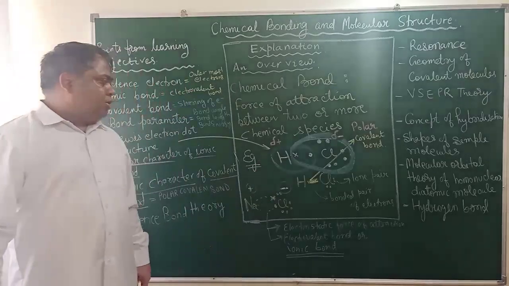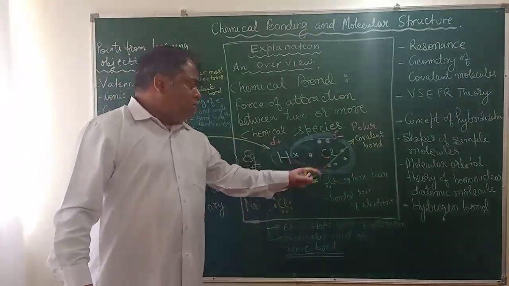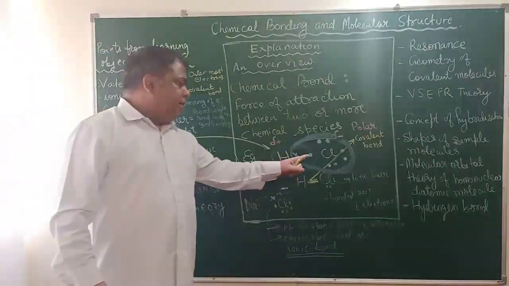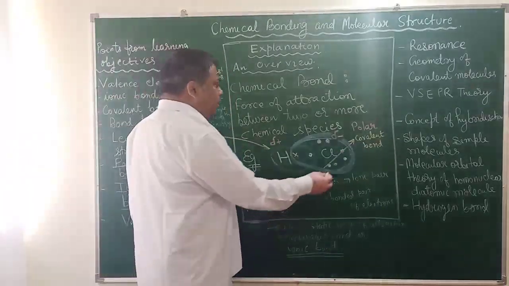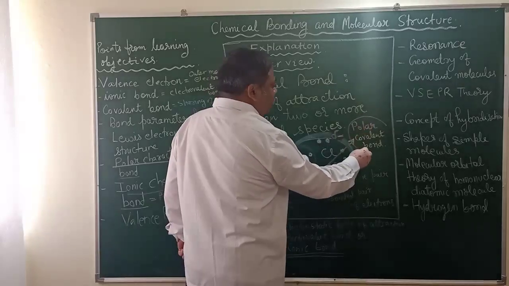Hydrogen has less electrons, so electropositive. Chlorine has more electrons, electronegative. So there is a polarity. So it is a covalent bond. What kind of covalent bond? It is polar covalent bond.